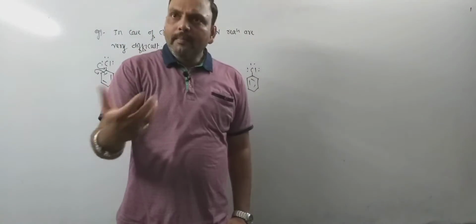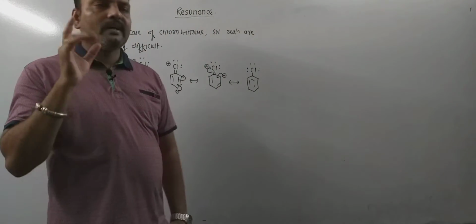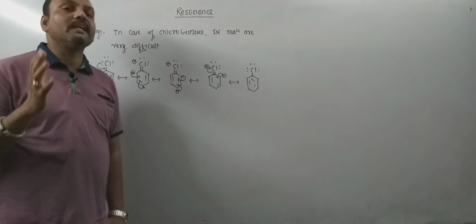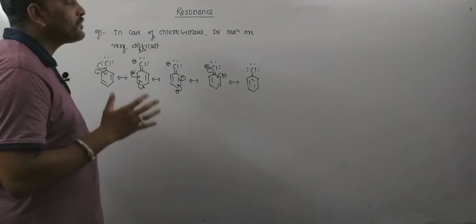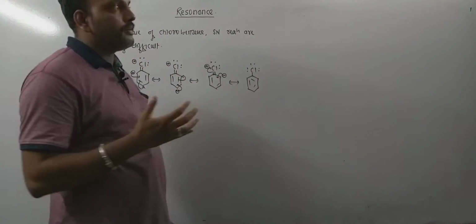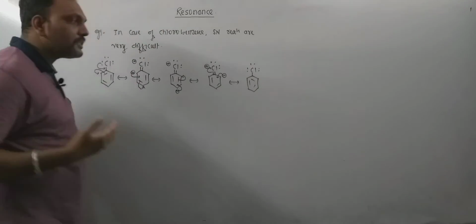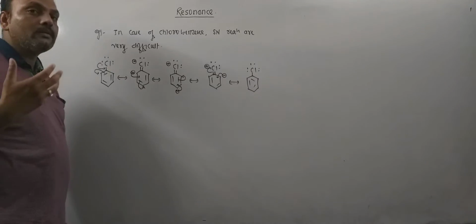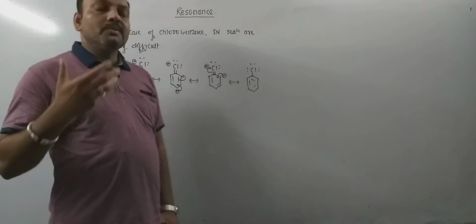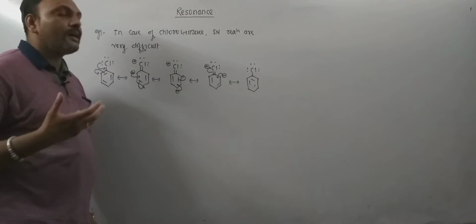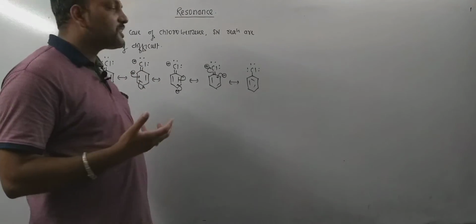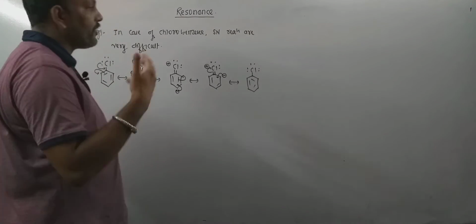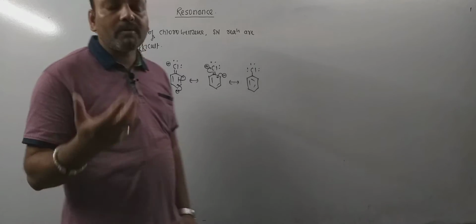So, there are a number of molecules for which a single structure or single structural formula cannot explain all the properties of the compound satisfactorily. Now what is the remedy then? Such molecules can be explained using different hypothetical electronic structures.